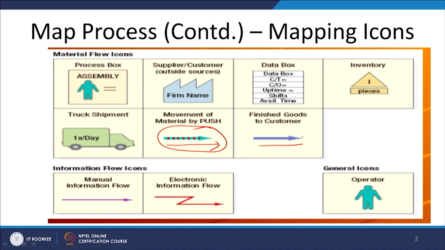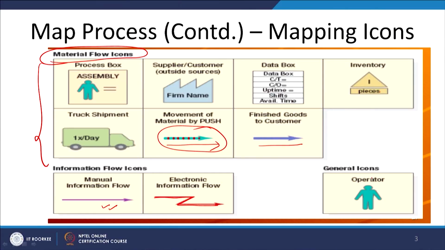Then these symbols are used for the information flow. All these symbols are for material flow. These two types of symbols are for information flow. Earlier only this pink symbol was used, indicating the manual information flow. The MIS earlier used to be manual, but nowadays we also use this zigzag symbol, which represents the electronic information flow.